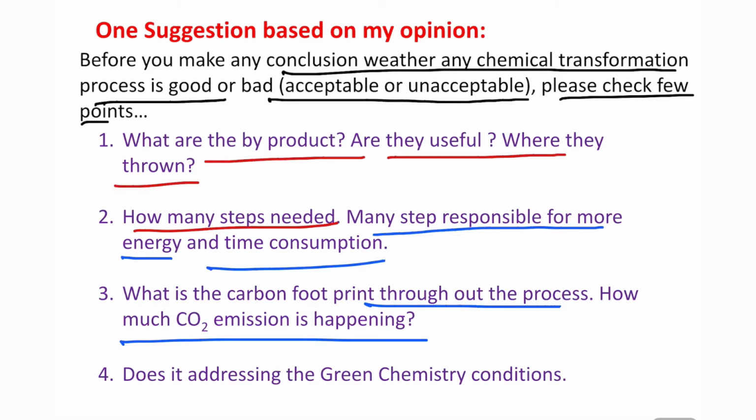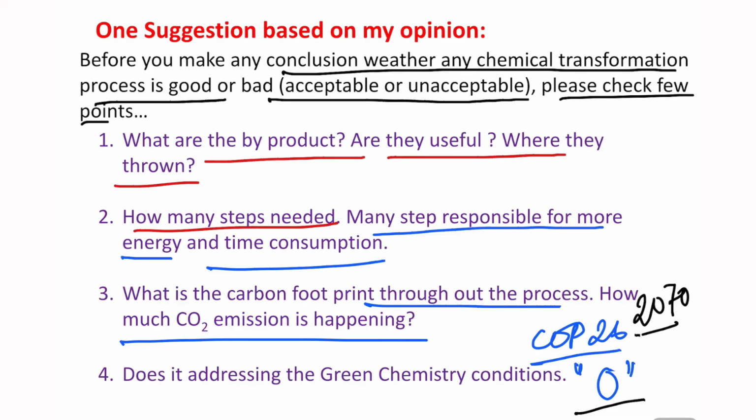Recently all the leaders of countries got together in Glasgow. This summit, the COP26 summit, they promised to reduce their CO2 emission, and after a particular year they are planning to reach net zero. For example, Prime Minister Narendra Modi has said that India will try to reach net zero in 2070. So lots of country leaders have made such pledges. In order to reach this net zero, we need to calculate where and how much CO2 emission is happening.